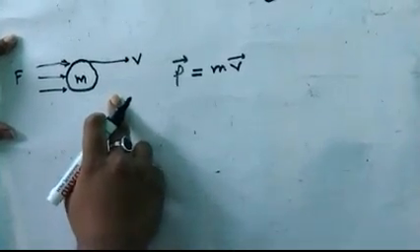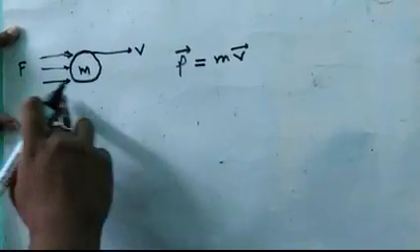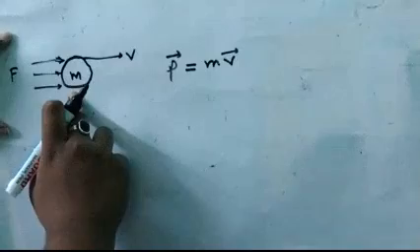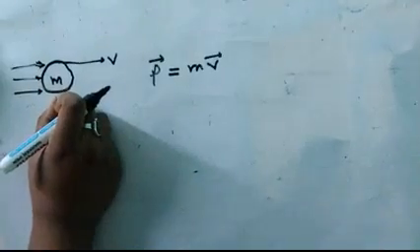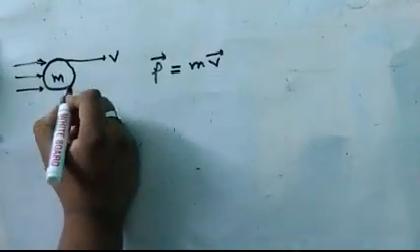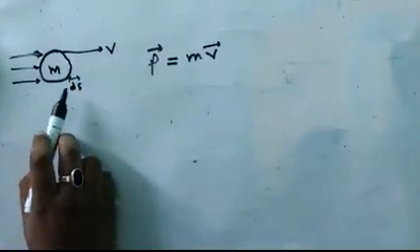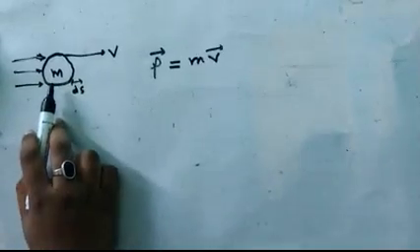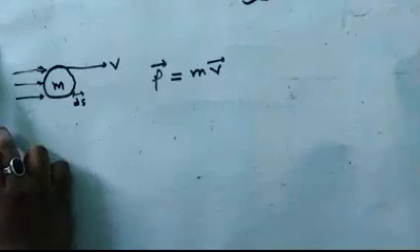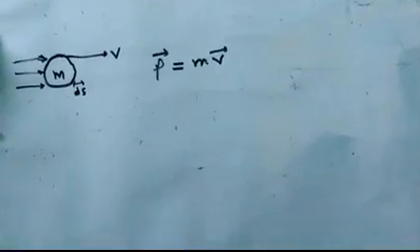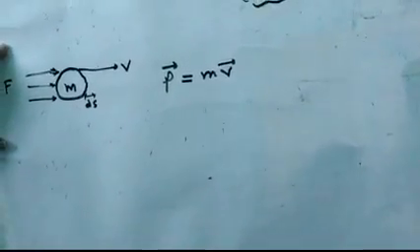So this force will change the velocity of the body, and if we consider a small displacement ds of the body, then the work done would be F dot ds, that is the dot product of F and ds.